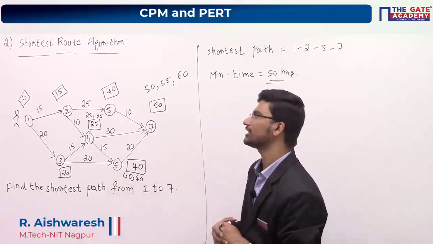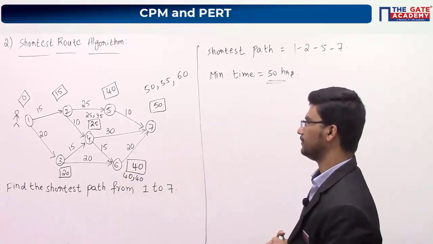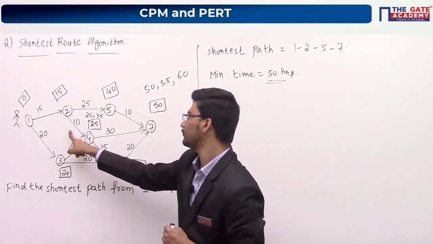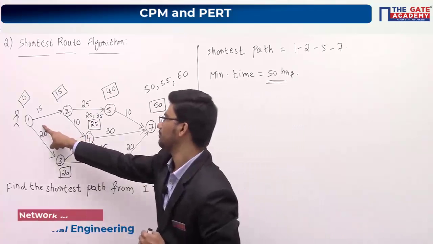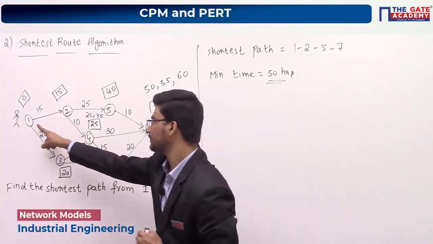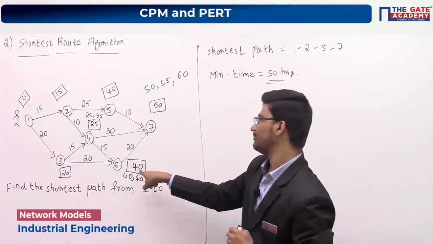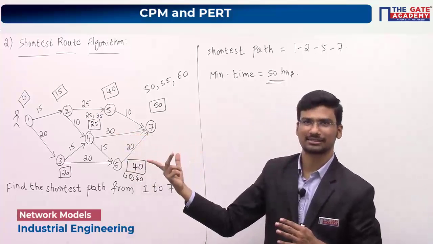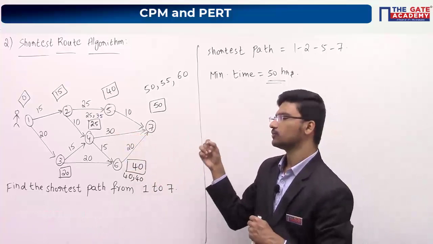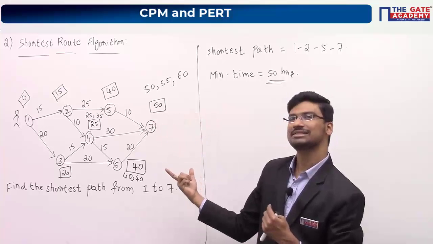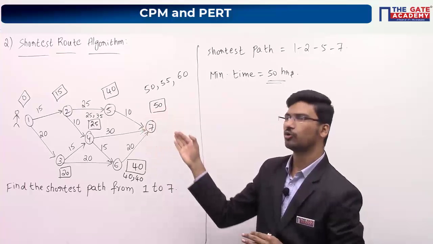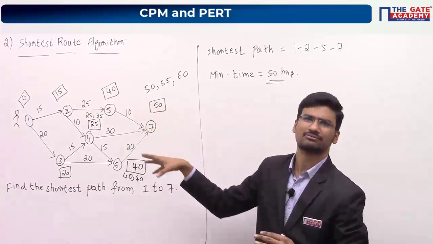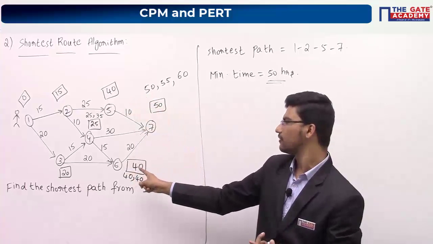Now what will be the shortest path from 1 to 6? So 15 plus 10, 25. 25 plus 15, it is 40. So maybe in this path, or maybe 20 plus 20, it will be 40. So you are having two paths. So please observe here. What is the shortest path from 1 to 6? You are having two shortest paths. You can choose any one. So along both the paths, time taken will be the same, which is 40 hours.